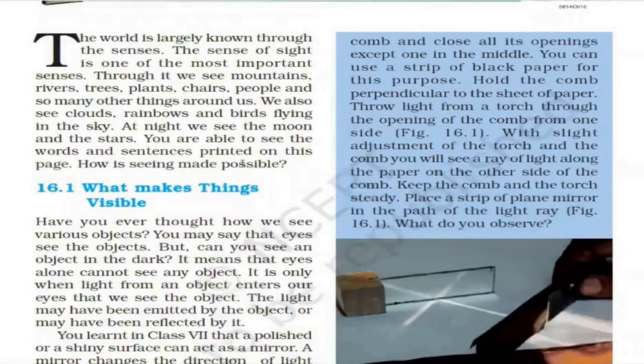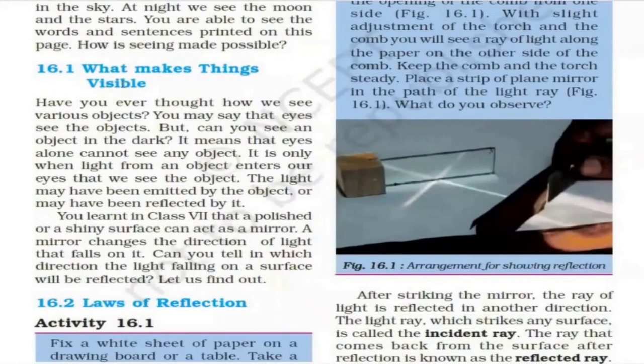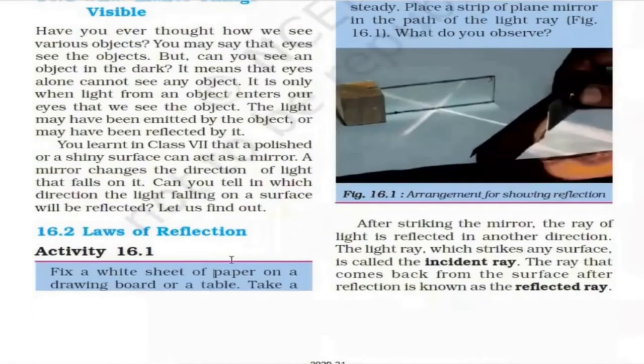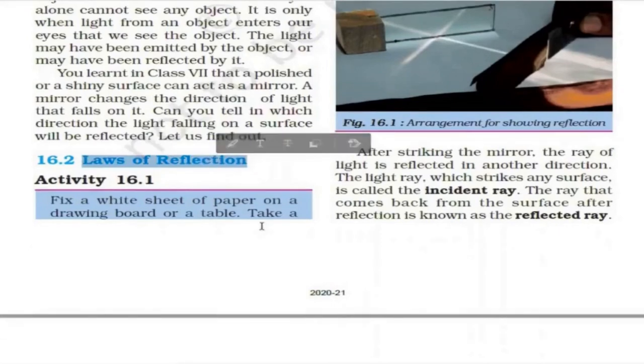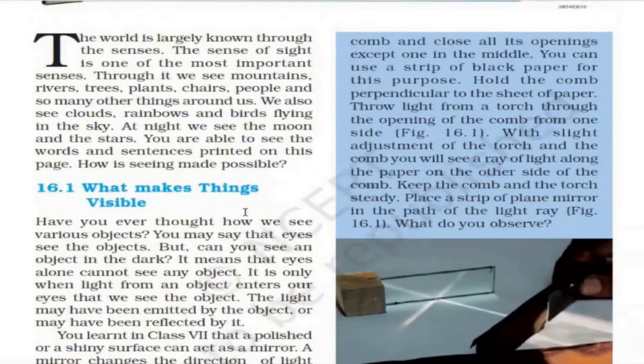So be clear what it is saying. We see things, how? Because of the light. With our eyes only, but because of the presence of light, we see the objects. And what is reflection? What is a mirror doing? For that, we have to know the laws of reflection. So there are two laws of reflection that we will do now.